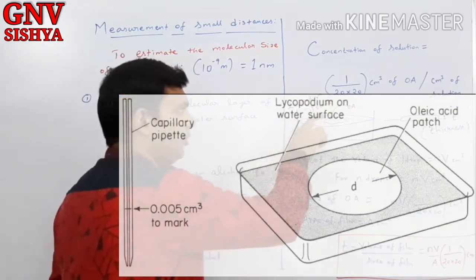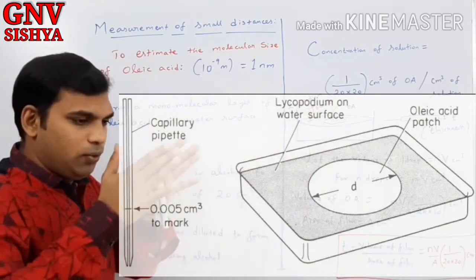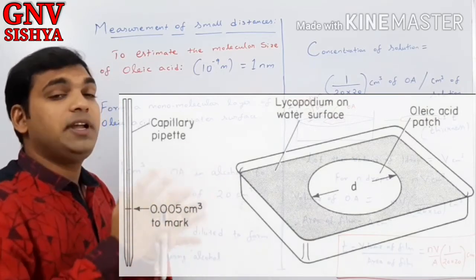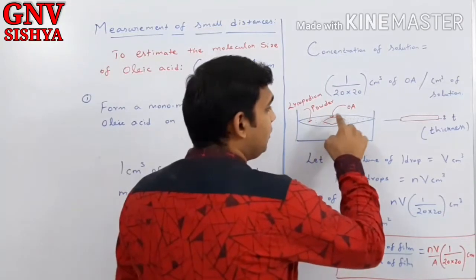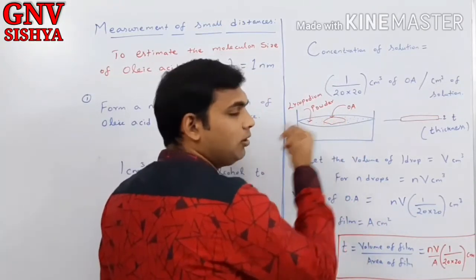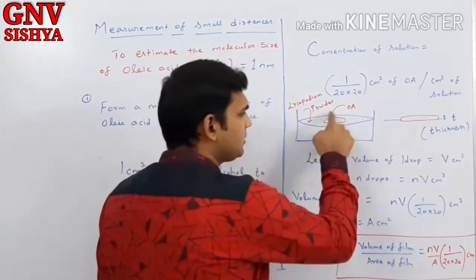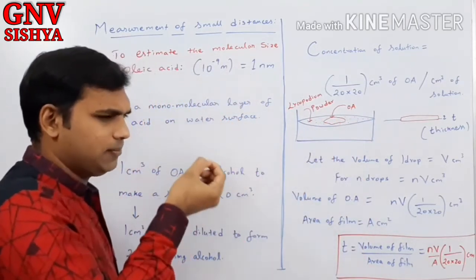Okay, so lycopodium powder will give the contrast to that oleic acid. A circular film of oleic acid will be clearly visible on water. So now you can have a thin film of oleic acid on water. Imagine that it is a circular film. If it is a circular film, it should have some thickness also.